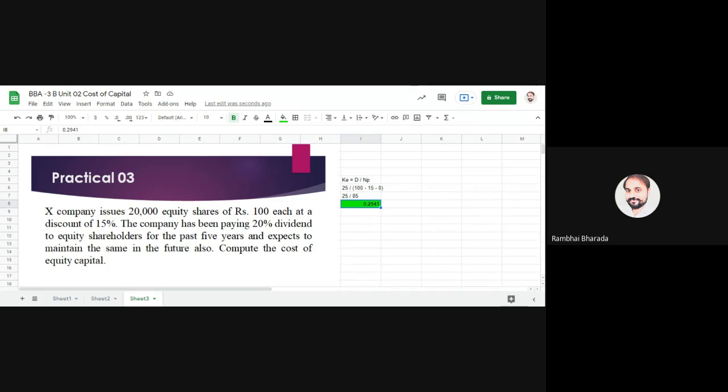So are we clear about this one? A premium we need to add, if discount we need to deduct. Okay, this is enough for this method. Let me go for the next method. And the next method is, write down the title, dividend price plus growth approach.